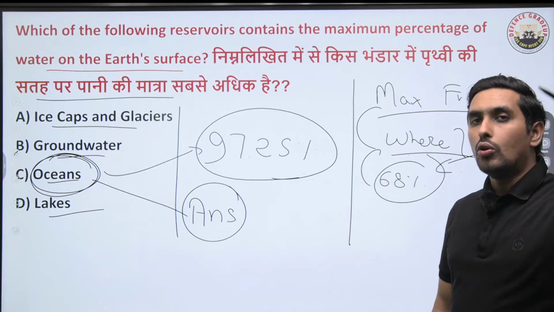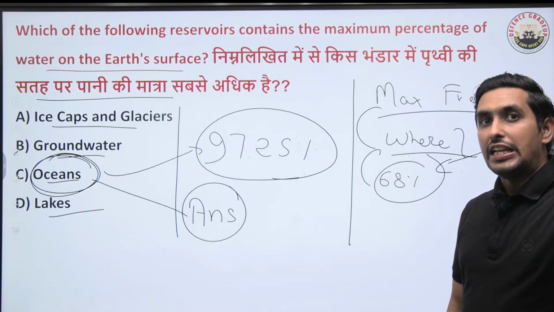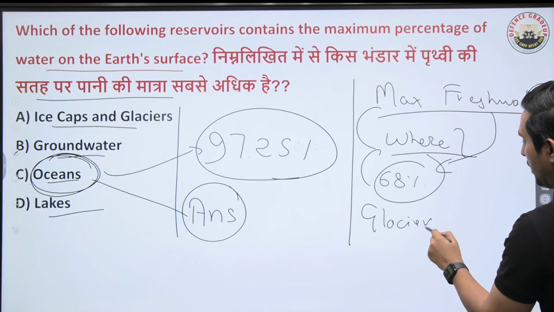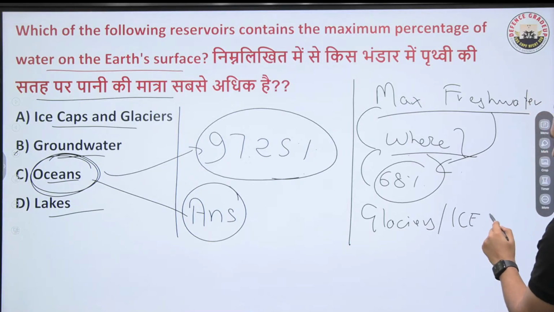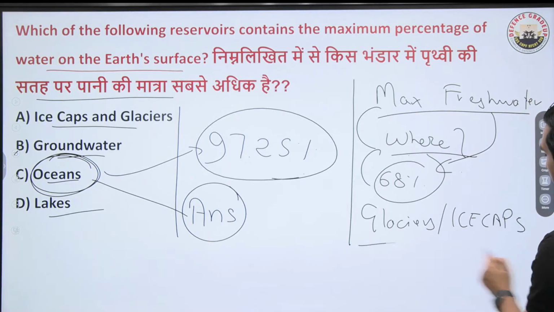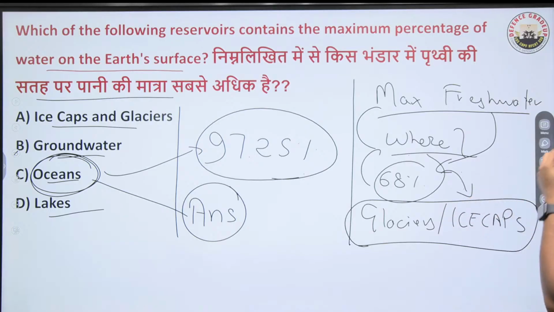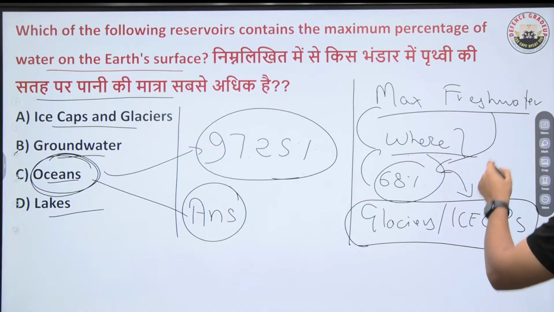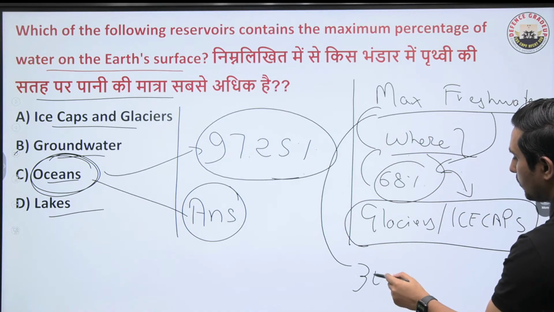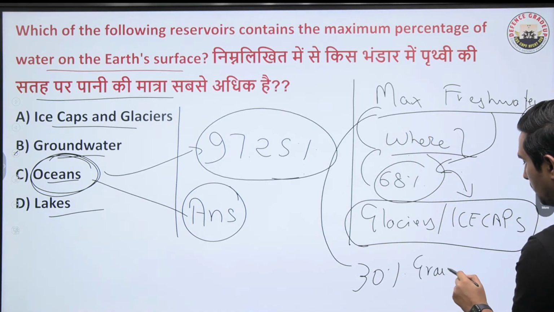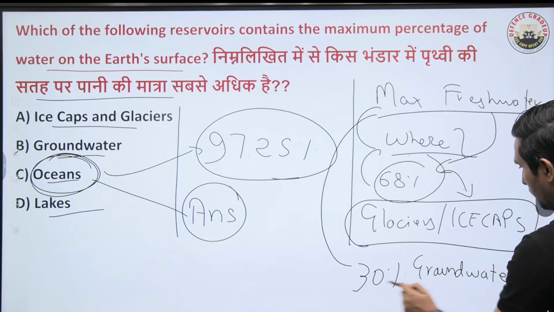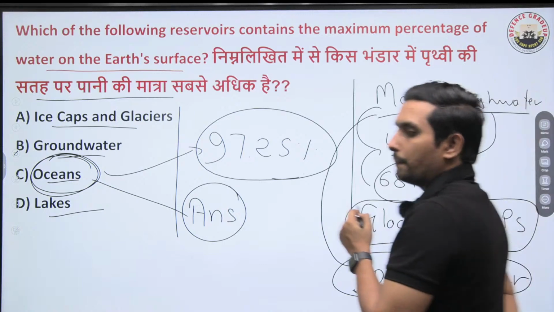It is stored in the ice, in the glaciers and the ice caps. So remember, in the glaciers and ice caps of the world, we have maximum fresh water which is stored. Remember, in the ice caps and the glaciers. And around 30% of the fresh water is in groundwater, which we take out with the help of a pump. So remember, this is a very important point.